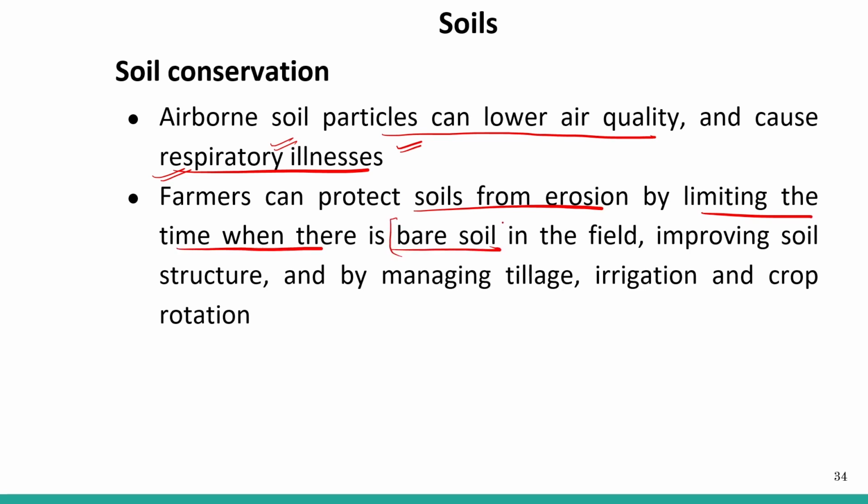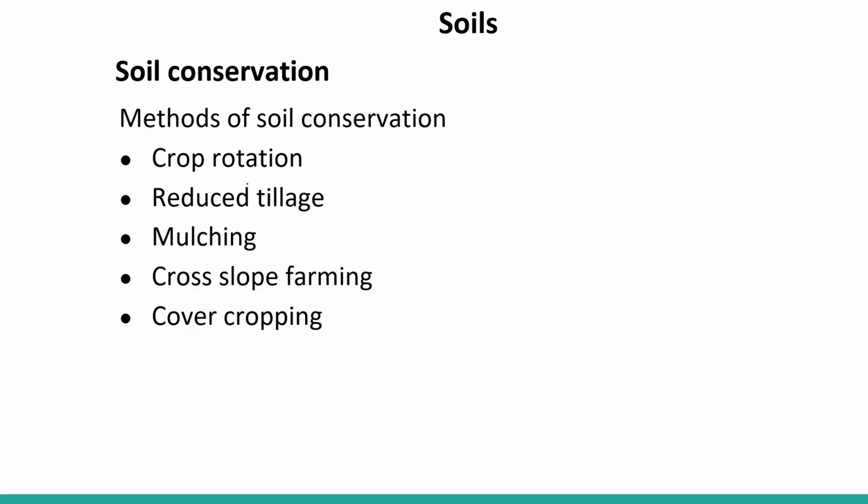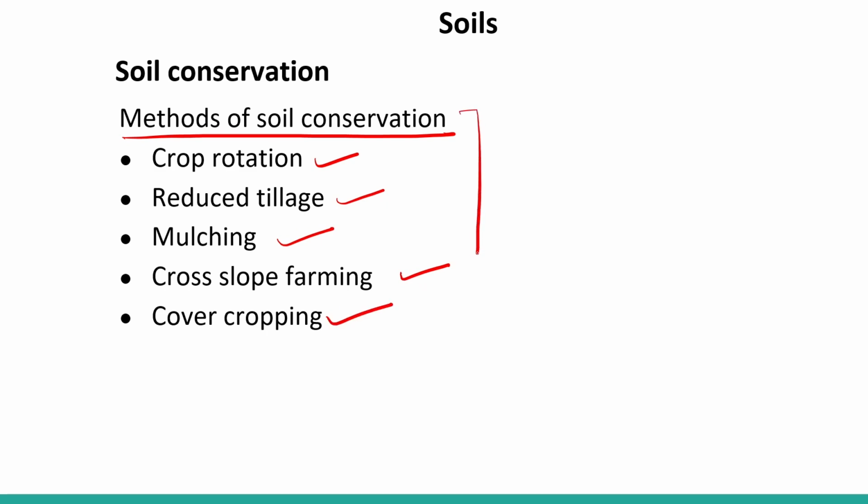Farmers can protect soil from erosion by limiting the time when there is bare soil. So we should not leave our soil bare in the field. We can also improve soil structure and manage tillage, irrigation, and crop rotation. There are different methods to conserve soil: crop rotation, reduced tillage, mulching, contour slope farming, and cover cropping. We will have one more session to cover these important conservation methods.